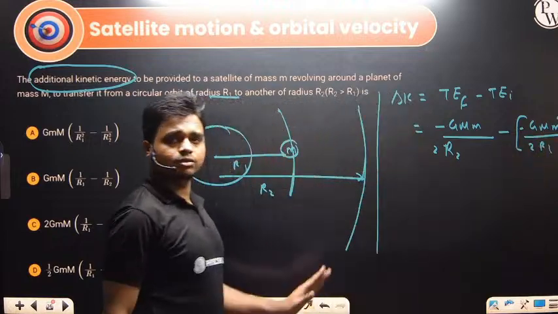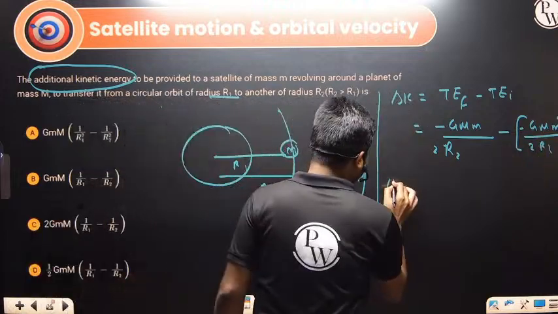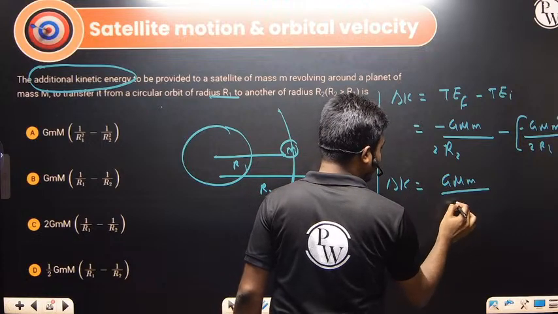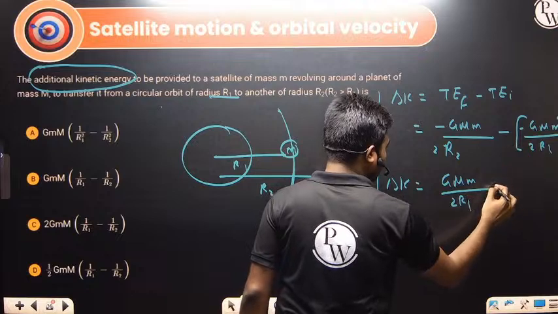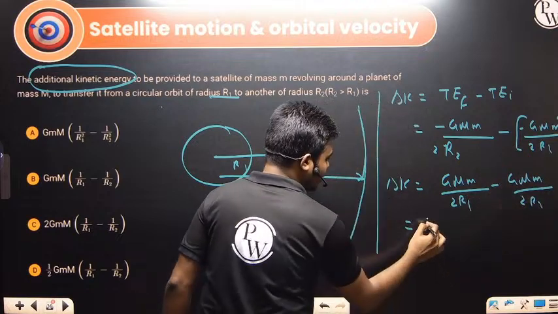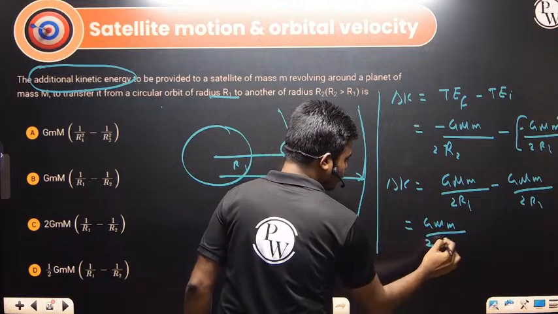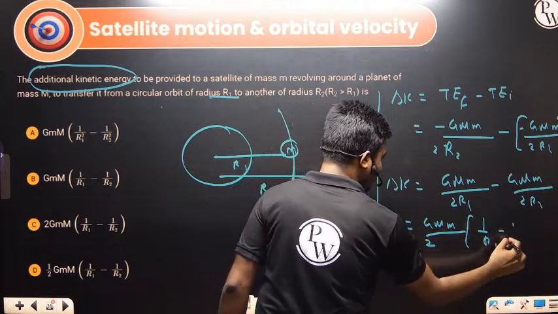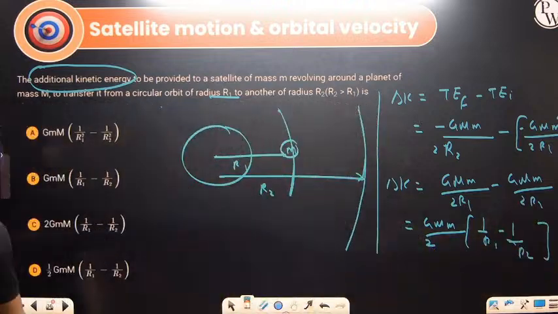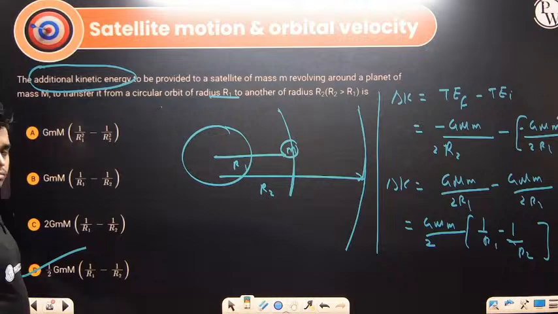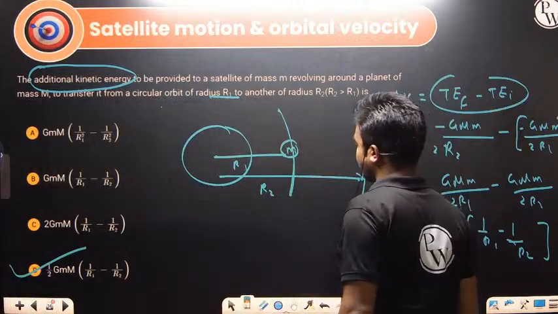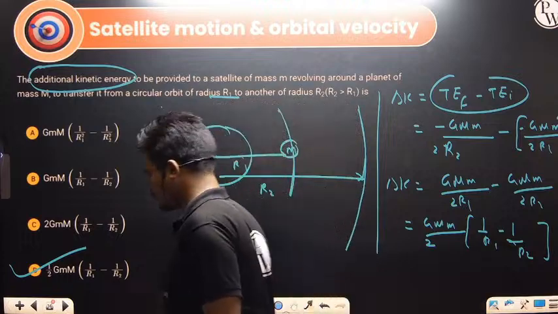So solve this particular question over here. This delta K will be G capital M small m divided by 2R1, minus G capital M small m divided by 2R2. So this is G capital M small m divided by 2, times 1 by R1 minus 1 by R2. Clear? 1 by R1 minus 1 by R2. Answer is option D. This is the extra energy that we have to provide. Final total energy minus initial. We have to send it from R1 to R2.